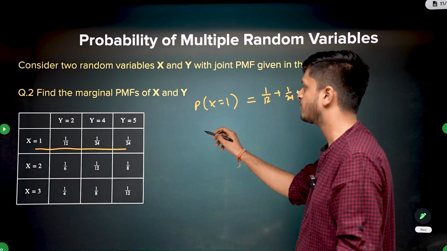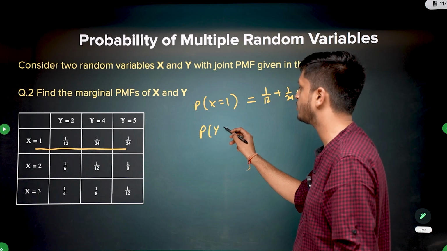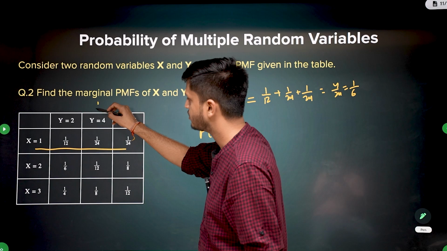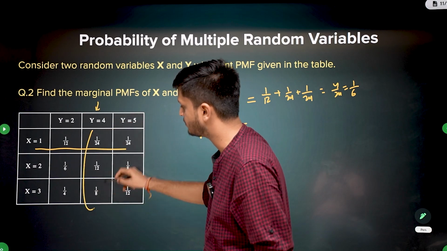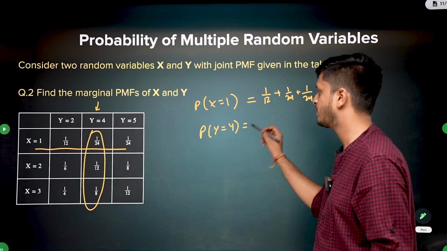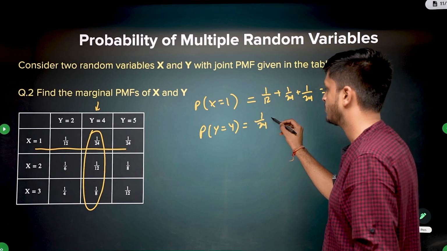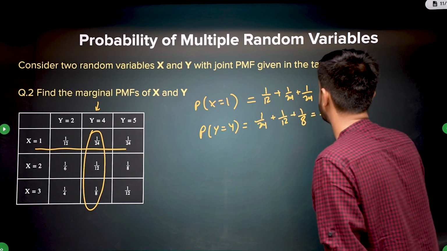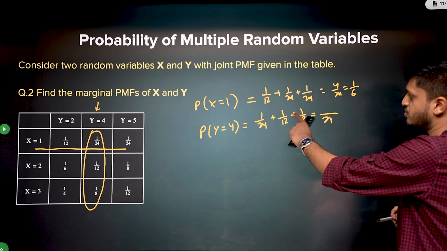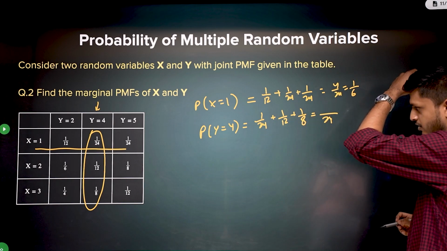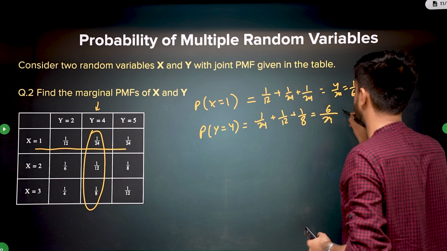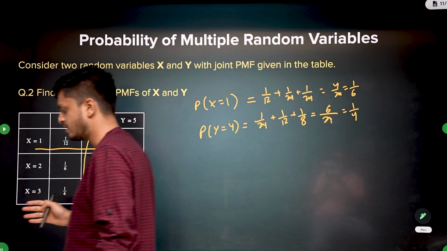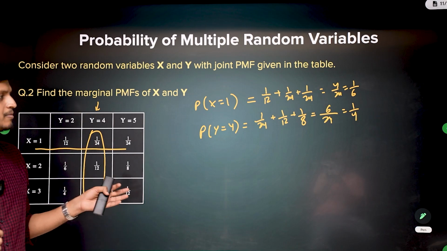Similarly, let's calculate one more. What is the marginal probability of y being 4? So you want y to be 4, so you just sum this entire column. So it is 1 by 24 plus 1 by 12 plus 1 by 8. So the denominator will be 24, 1 plus 2 plus 3, 6. So it is 1 by 4. Okay, you sum all these values. So similarly, you can calculate all other marginal probabilities as well.